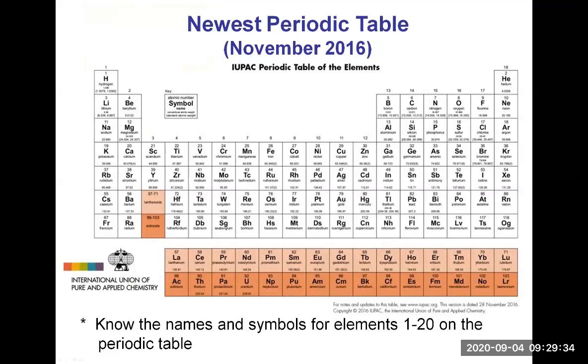And you can see little numbers above the symbol letters, right? Like for example, in the upper left corner, you see hydrogen with a capital H for symbol, and there is a little 1 above. That 1 is the atomic number, and so elements are ordered in atomic number from left to right, and then from top to bottom.